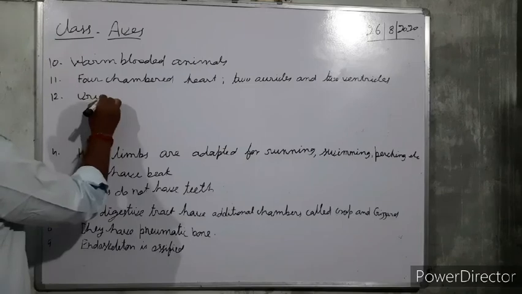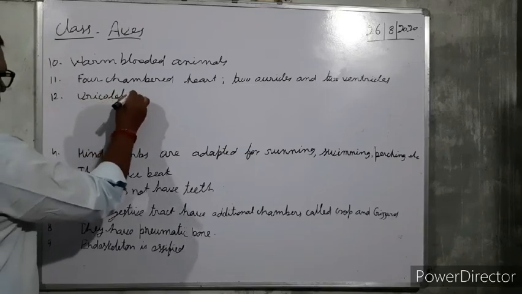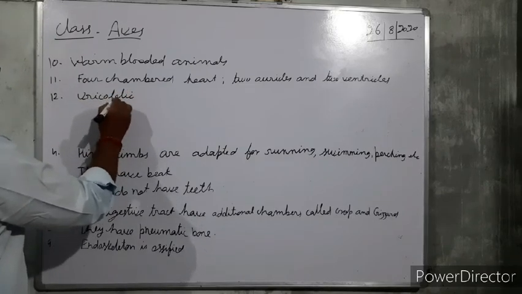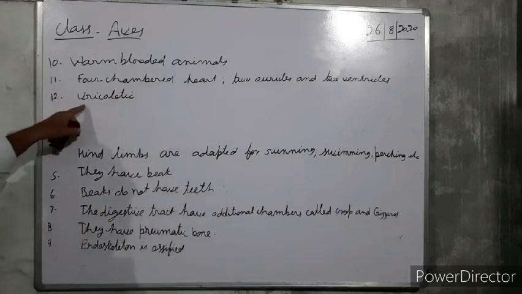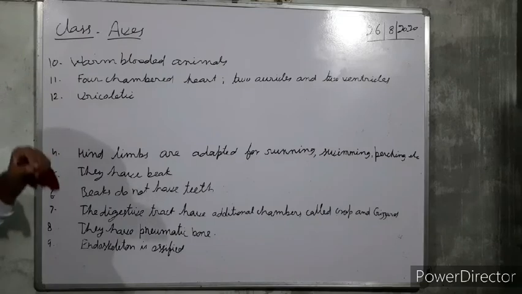Uricotelic. This is an adaptation. Being uricotelic means they need a very small amount of water for excretion.